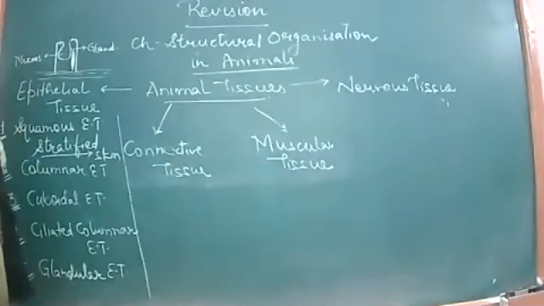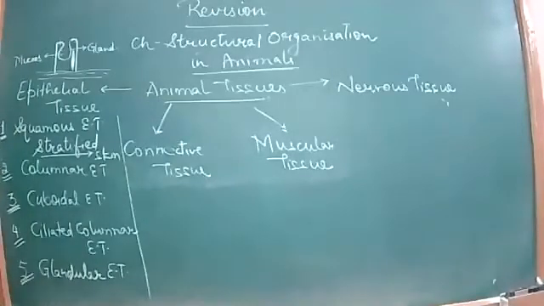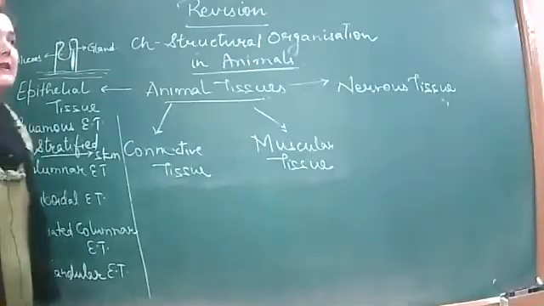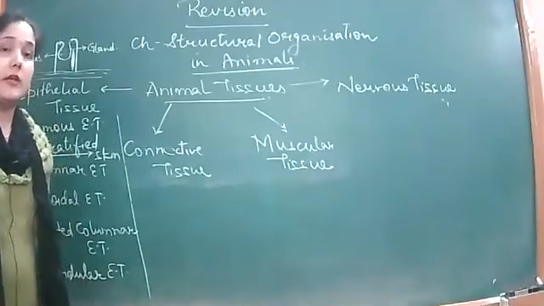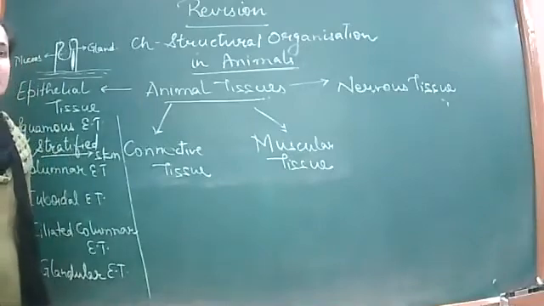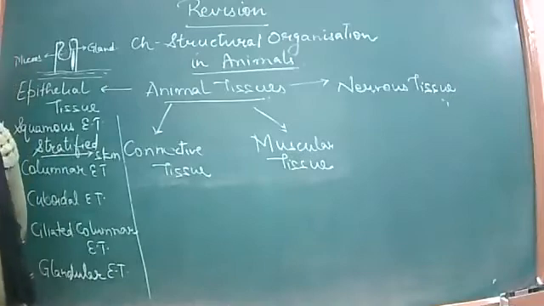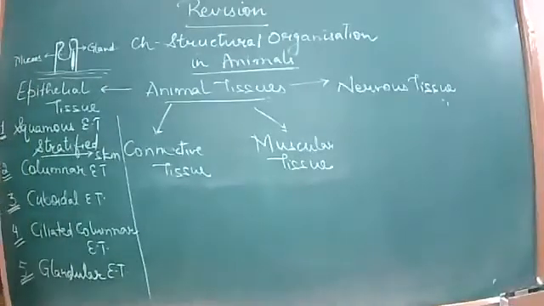Endocrine glands provide secretions in the form of hormones, which are secreted not into the attached organ but into the bloodstream, and from there to the far-off target site. So that is the endocrine gland.